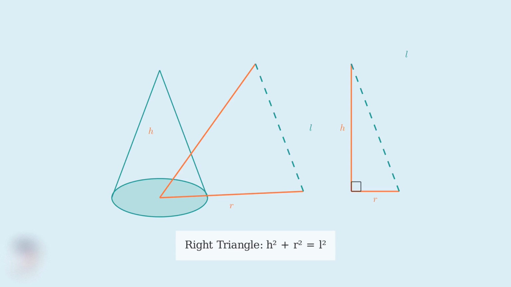Because we have a right triangle, we can use the Pythagorean theorem to find any missing side when we know the other two. Whether you're looking at a traffic cone, an ice cream cone, or a geometric cone in a math problem, this right triangle relationship always holds true. The slant height will always be the hypotenuse of the right triangle formed by the height and radius.